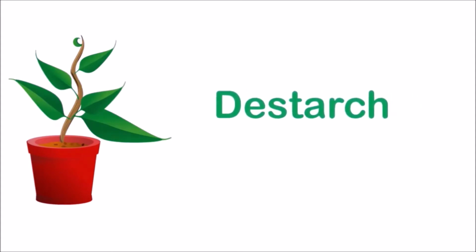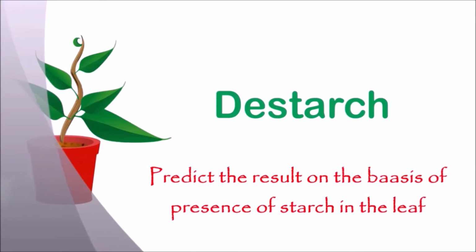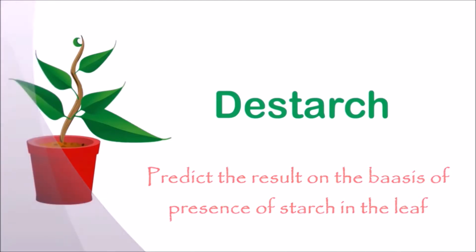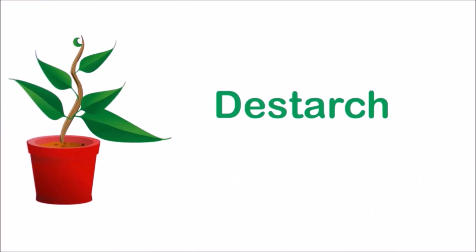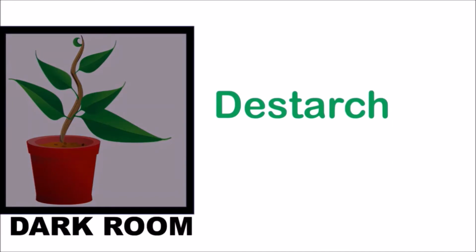Take a potted plant. Before conducting the experiment, it has to be destarched because we are going to predict the result on the basis of presence of starch. So if the starch exists already in the plant, we cannot get the proper result. So before conducting the experiment, we need to remove the starch which is already present in the leaf. To do so, we need to keep the potted plant in a dark room for a week.